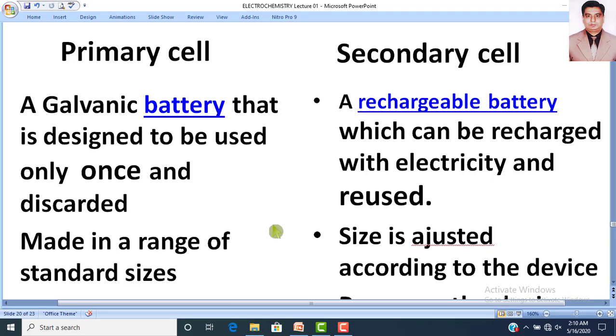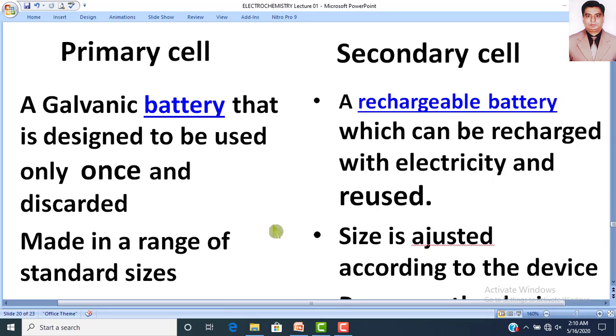But if you connect different cells, or more than one cell, in a series, then you will get a battery. Just like your car battery, there are 6 cells in a car battery. Every cell produces 2 volts. So a car battery is mostly of 12 volts because every cell is producing 2 volts.